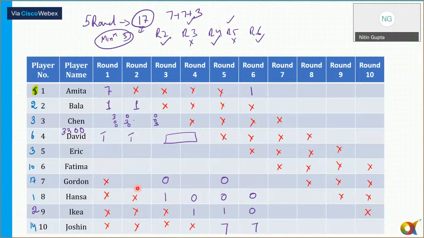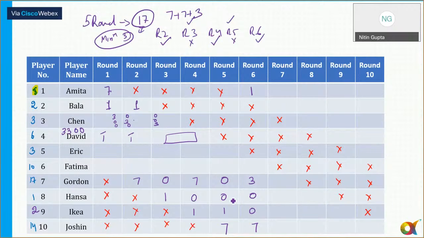So the scores of Gordon are 7 in round 2 and round 4, and 3 in round 6. So this is the possible score of Gordon in round 2, round 4 and round 6.